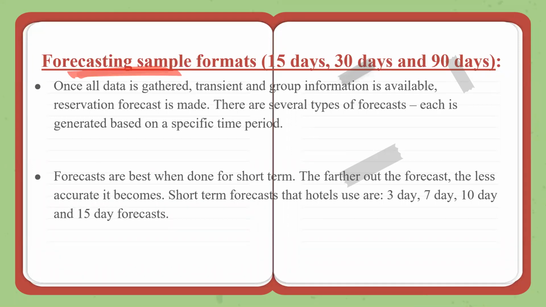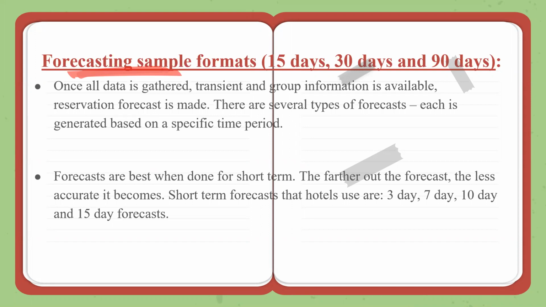Some books refer to forecasting sample formats, your 15-day format, 30-day format, and 90-day forecasting format. So there are various such tools which are used in the hotels. Today, of course, because of PMS and computerized systems, all this is available as formats on the system in the software. All the data that we spoke about, the forecast data, the room availability data, all that data helps us make forecasts per day.